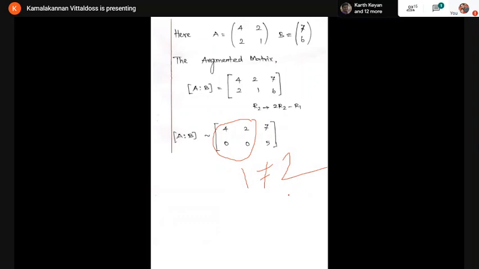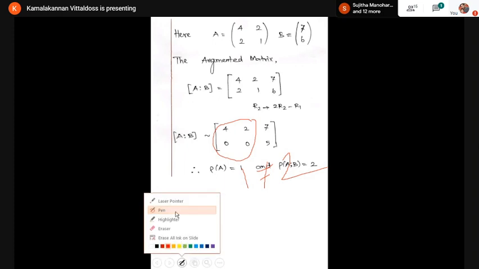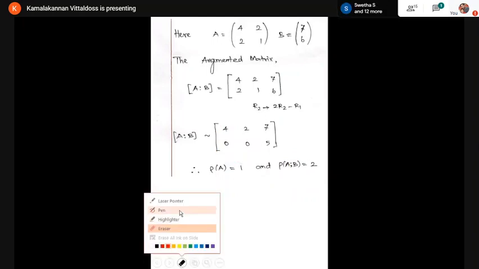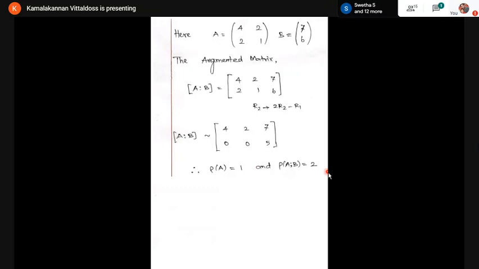If the ranks are not equal, the system is inconsistent. It has no solutions. Therefore, here my rank of A is 1, but my rank of A comma B is 2. They are not equal. So rank of A is not equal to rank of A comma B.